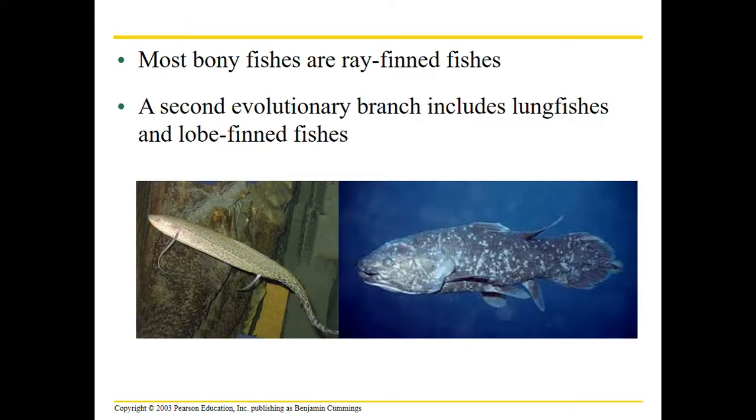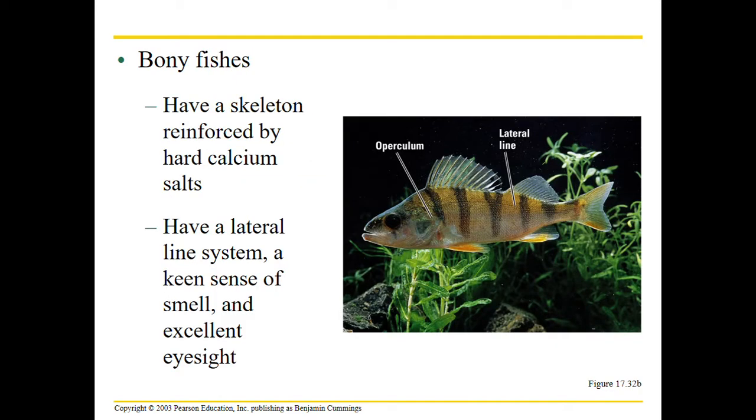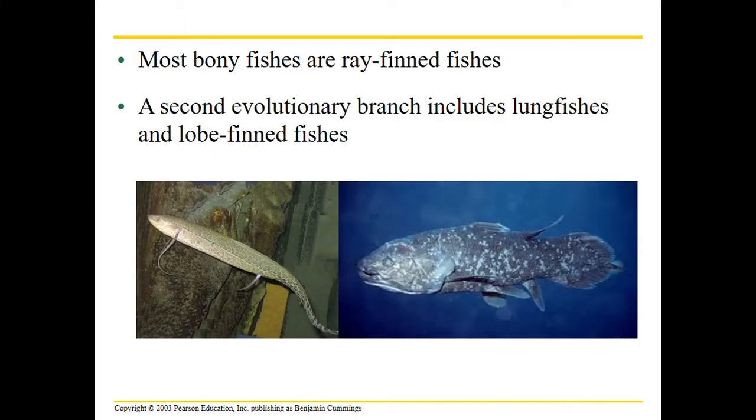Moving on. Most bony fishes are ray-finned. Think of it as a sun's rays going into the fin. And these are the fish that we would think of, so like the clownfish that we just saw earlier. But we have these lungfishes, so this first fish right here is the lungfish on the left. And lungfishes probably share a common ancestor with early terrestrial animals. You can easily see how their fins differ from that of like a clownfish that we just saw, or even this fish. The fins are pretty different between this fish and the lungfish on the left.